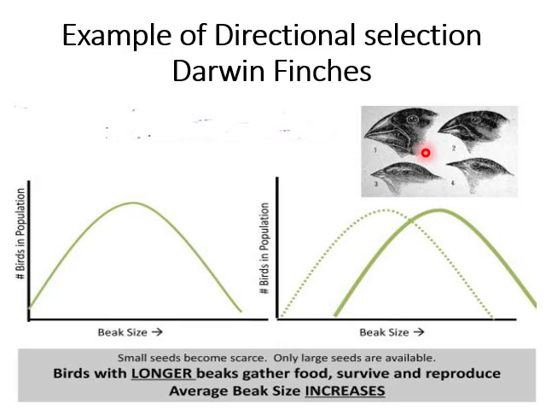When there was a lack of insects to eat, finches with larger and deeper beaks survived because the beak structure was useful for cracking seeds. Over time, as insects became more plentiful, directional selection began to favor finches with smaller and longer beaks that were more useful for catching insects. So as you can see in this curve, the curve has moved forward.